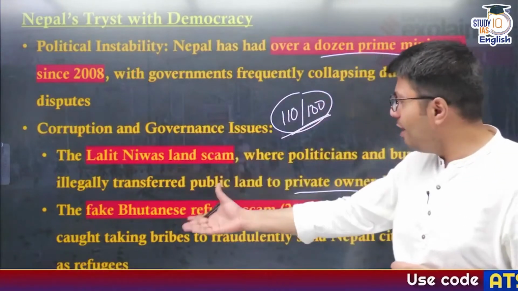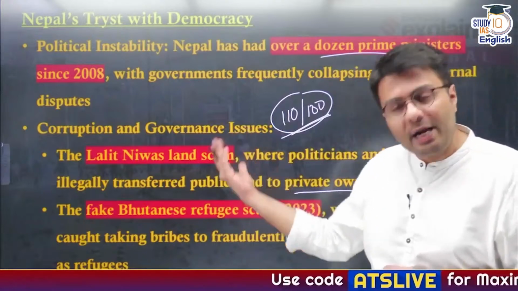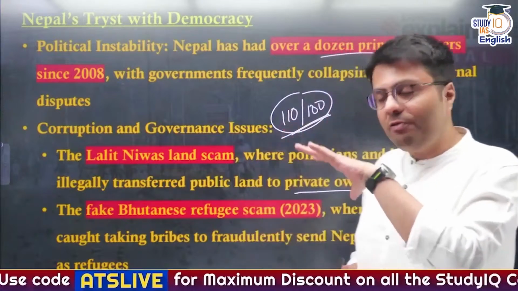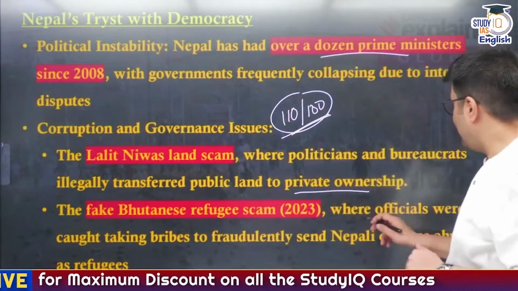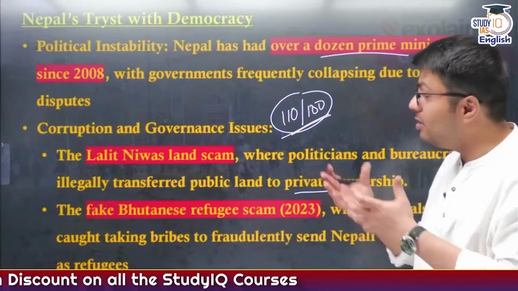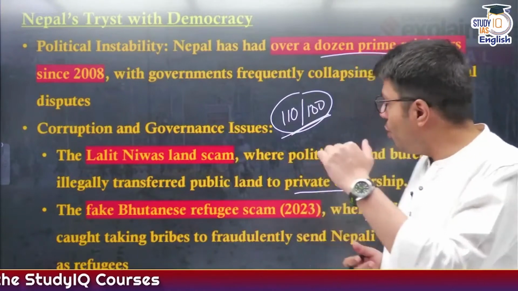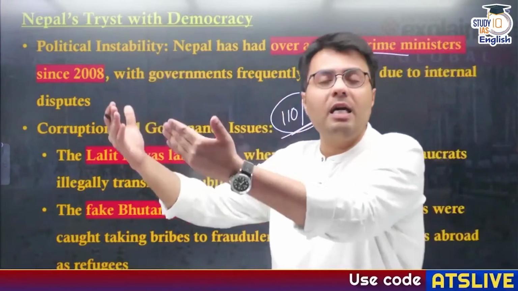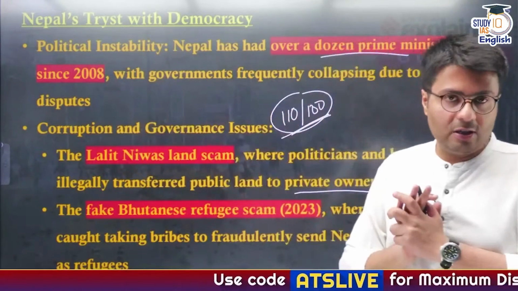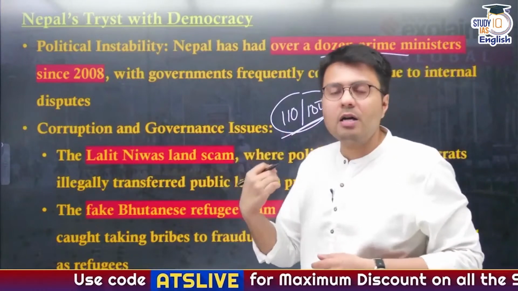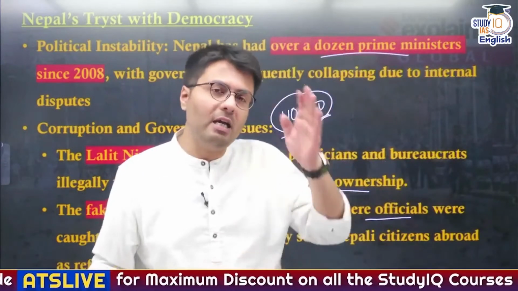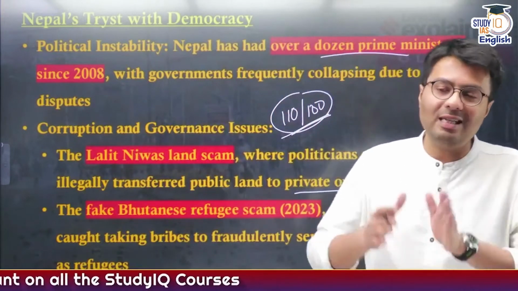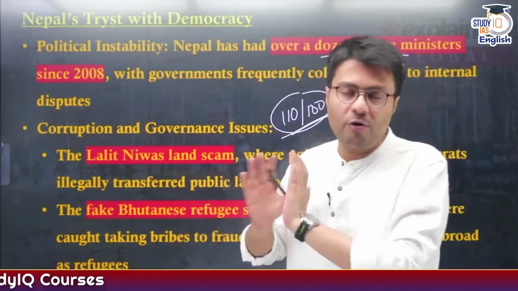Also, there was this fake Bhutanese refugee scam which happened in 2023, where a former Prime Minister of Nepal and his wife were allegedly involved. This is where officials and politicians were caught taking bribes to fraudulently send Nepali citizens as refugees to another country, posing them as Bhutanese citizens. So these were examples of how corruption has plagued Nepali society, and no prime minister has been without any charges of corruption since he or she has been in power in Nepal.